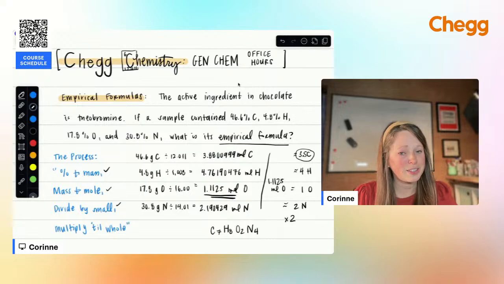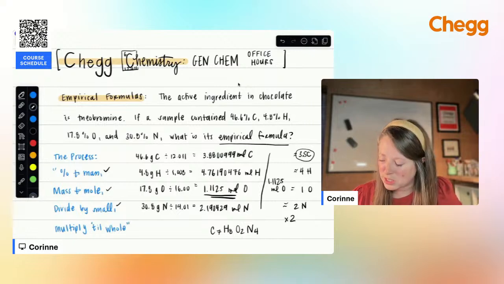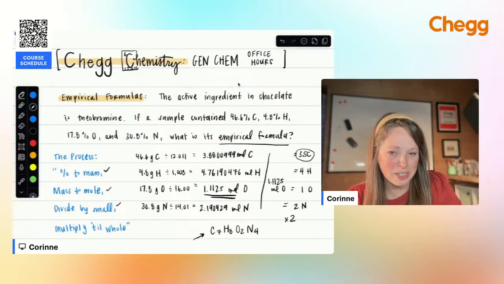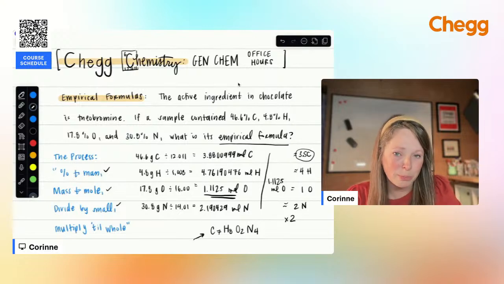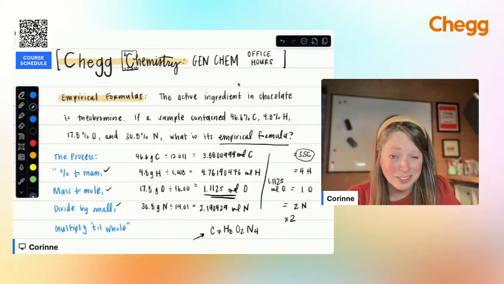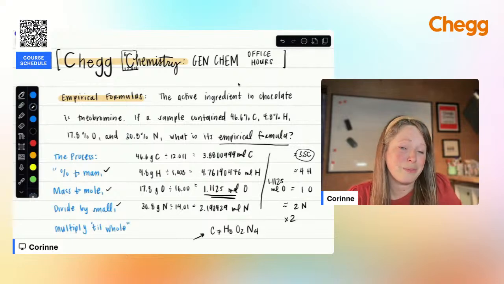If you're asked to take this one step further and find the molecular formula, you'll be given a molar mass. All you have to do is find the molar mass of that empirical formula. Take the molar mass of the empirical formula, compare that to the molar mass of the molecular or the actual formula, and that will tell you how many times you need to multiply the empirical formula to get to the molecular or actual formula. There are a lot of cases where they're going to be exactly the same, and that's okay too. So you can always just use this to double check your work.